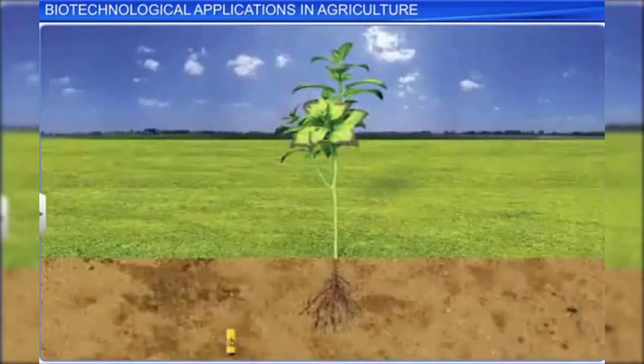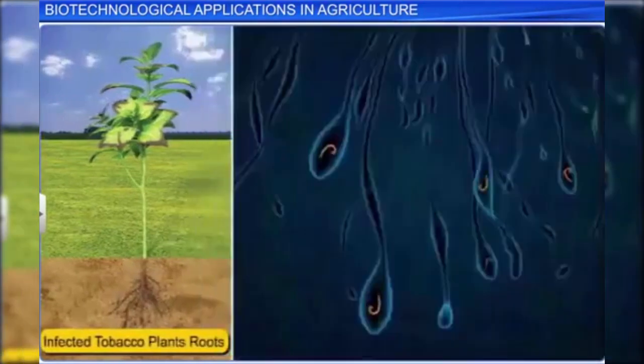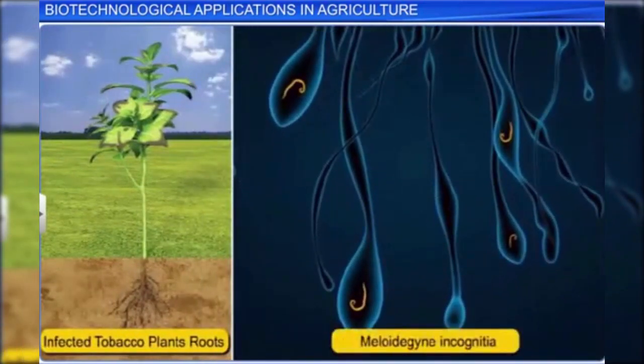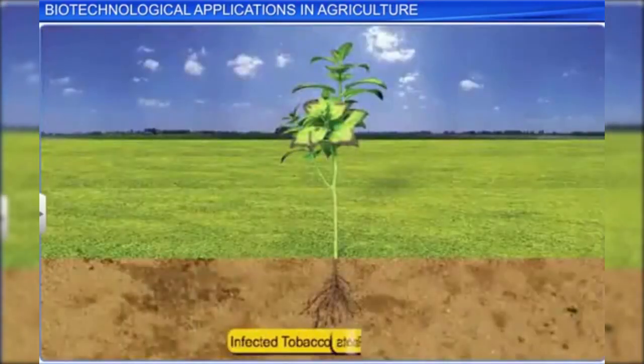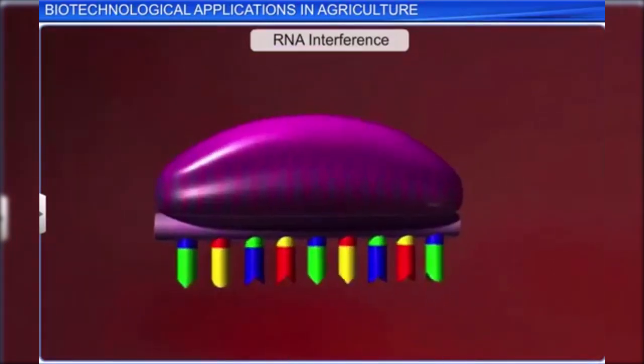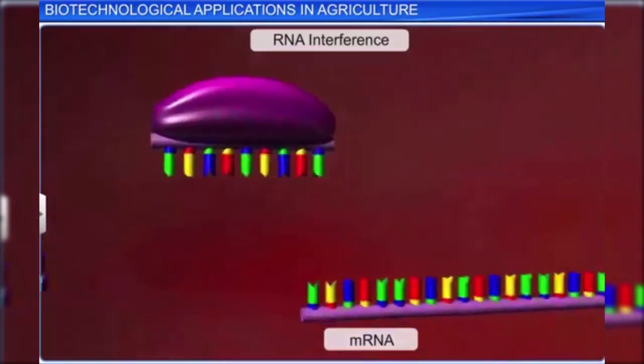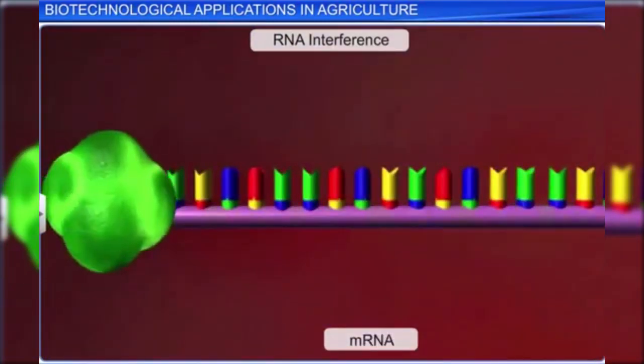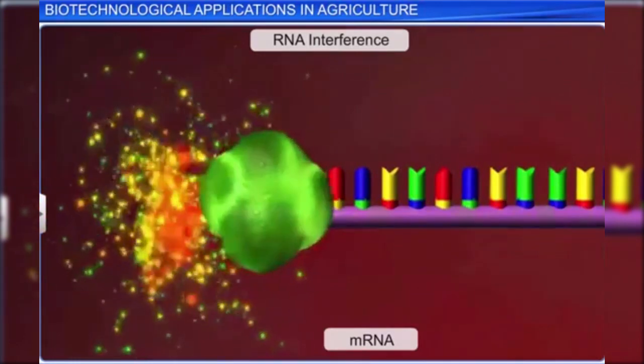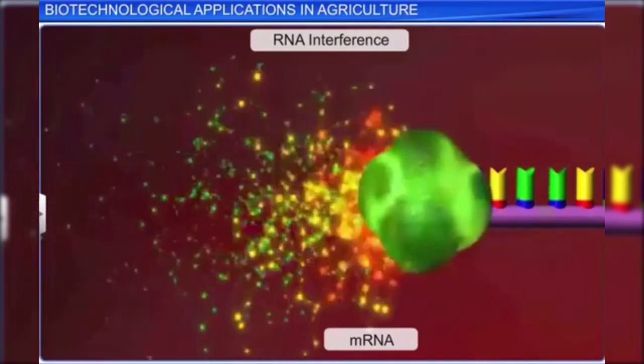For example, a nematode named Meloidogyne incognita infects the roots of tobacco plants and leads to a drastic reduction in crop yield. This pest in tobacco roots can be controlled using RNA interference. This method involves silencing of a specific messenger RNA of the nematode due to a complementary double-stranded RNA molecule.